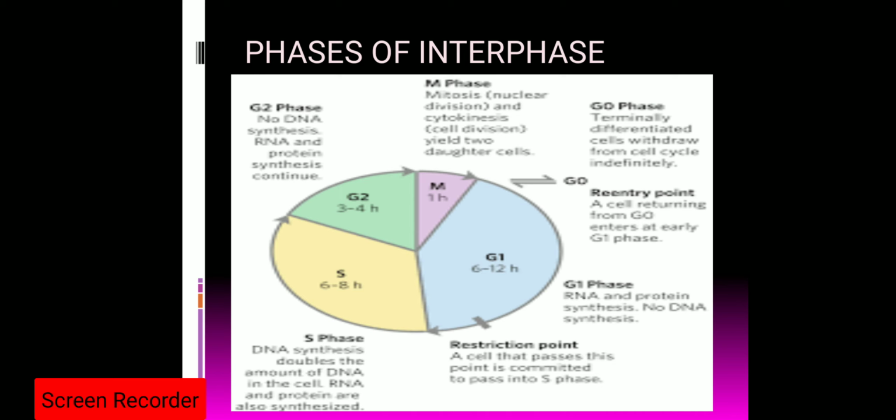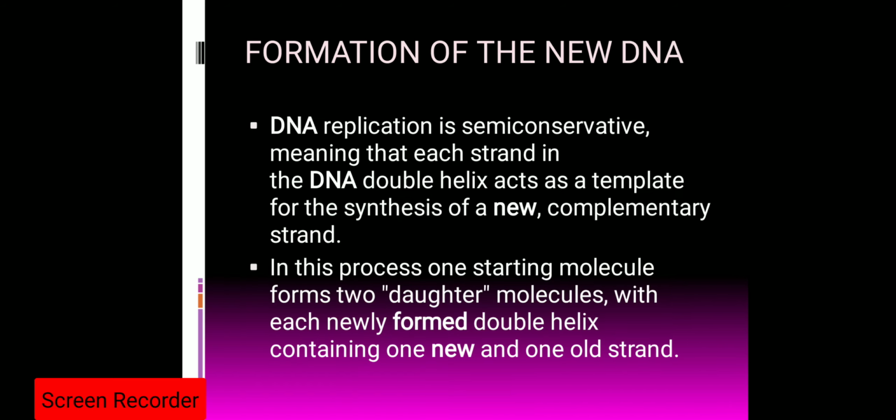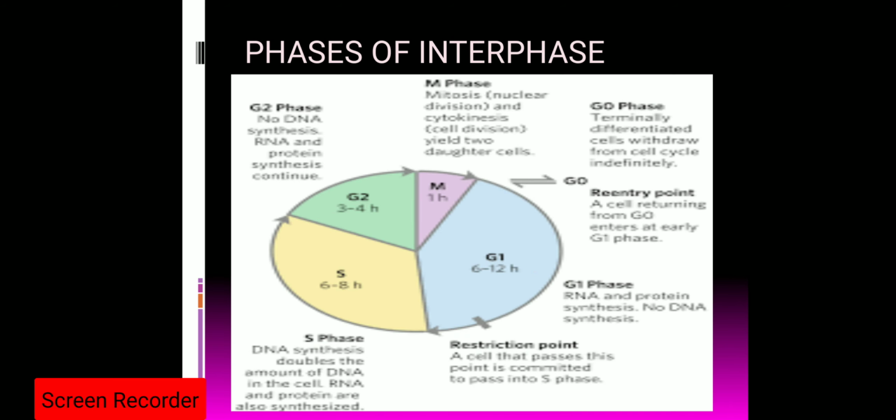So today we have seen the phases of interphase. There are three phases, G1, S and G2. During the G1 phase, RNA and protein synthesis occurs. There is no synthesis of DNA. The cell contents get doubled, whatever cell organelles and cytoplasm, that also gets doubled.